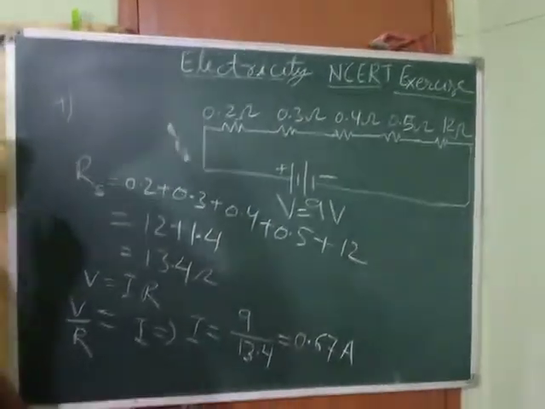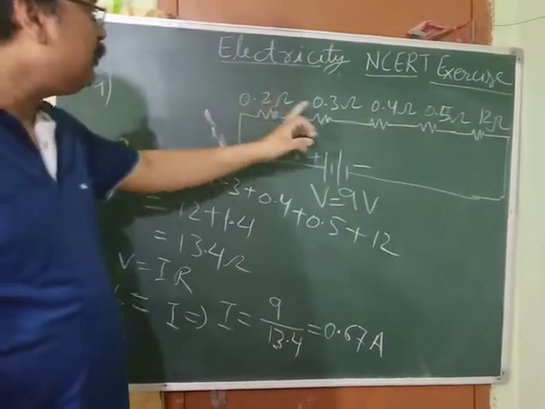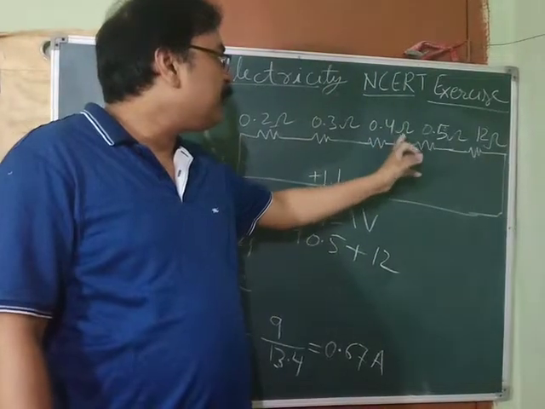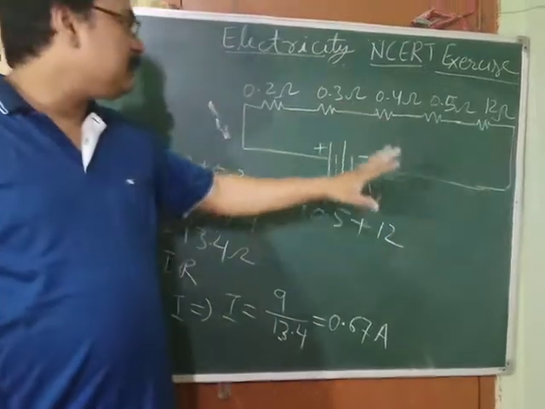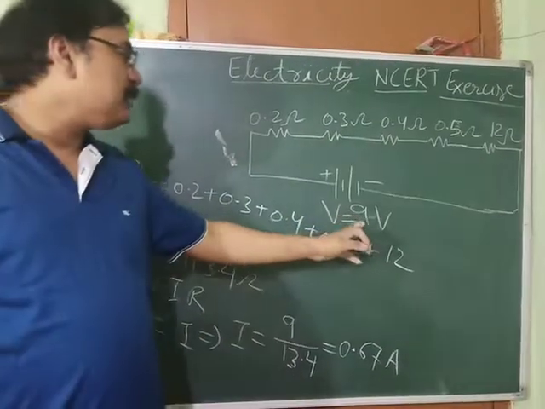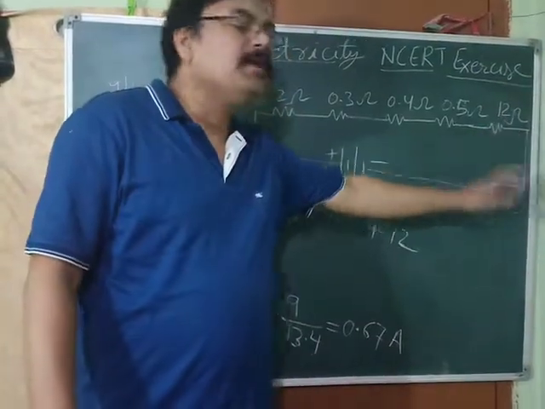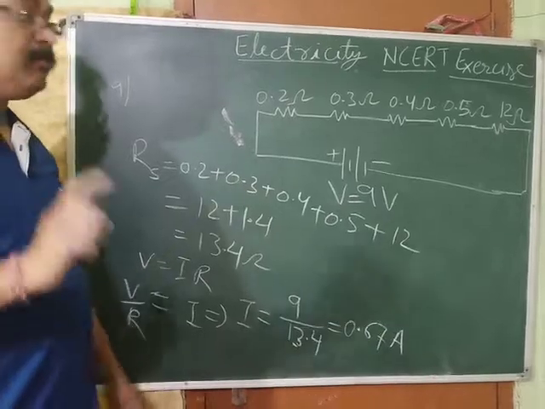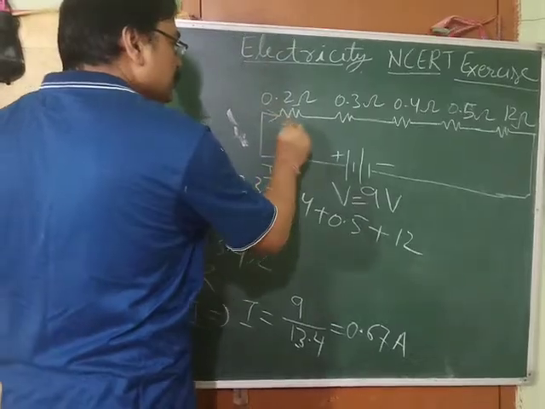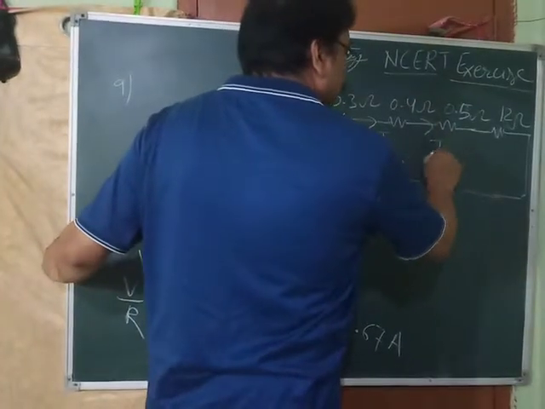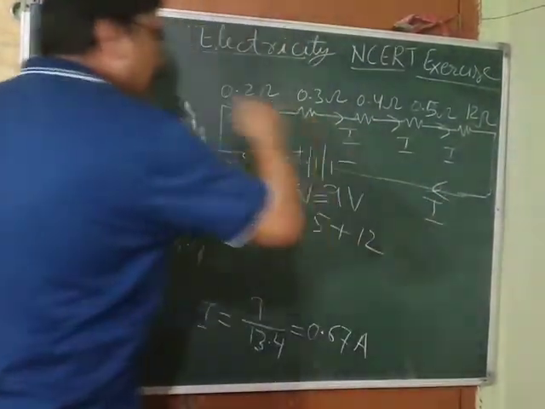See, in question number 9, what is given? There are 1, 2, 3, 4, 5 resistors. One is 0.2, another is 0.3, then 0.4 ohm, then 0.5 ohm, and then 12 ohm. They all are connected in series with a battery. The battery has a potential difference of 9 volt. The question asks how much current is going to flow through this 12 ohm resistor. So remember the concept. We know that in series combination, the same current flows through all the resistors. We have already discussed this while deriving the relation.